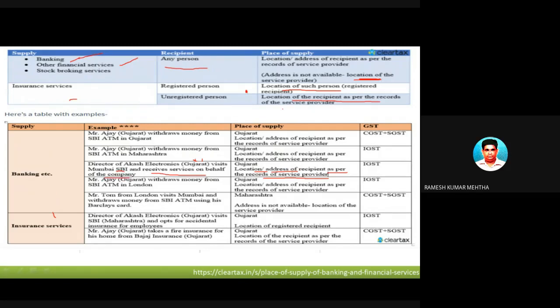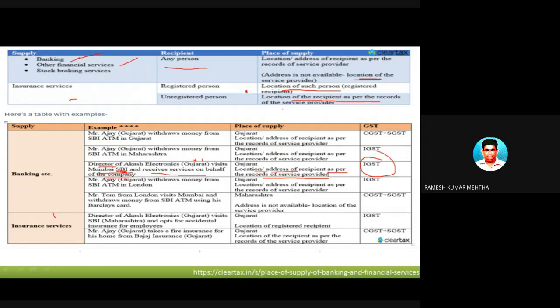So he visits Bombay. When he visits Bombay, it is assumed that he has already opened an account in Gujarat, and the SBI branch of Gujarat is there in Mumbai also, from where he is receiving the services. So SBI Mumbai is giving service to a person in Gujarat, because Gujarat is the address furnished in the Gujarat office. So it is a case of interstate supply of services.